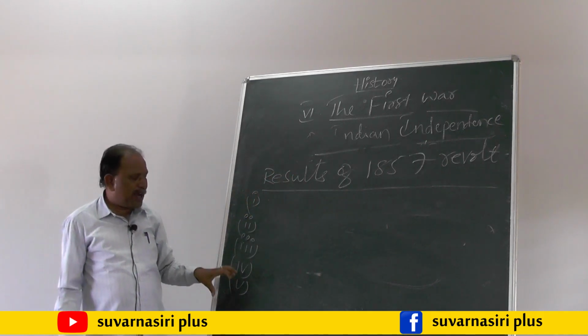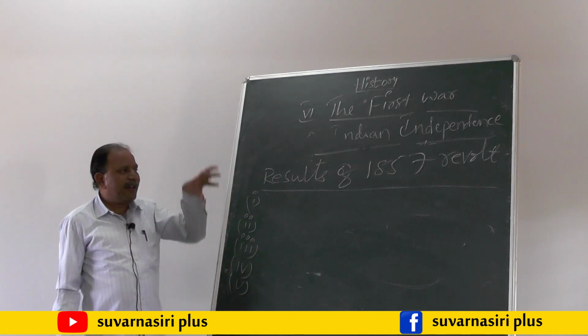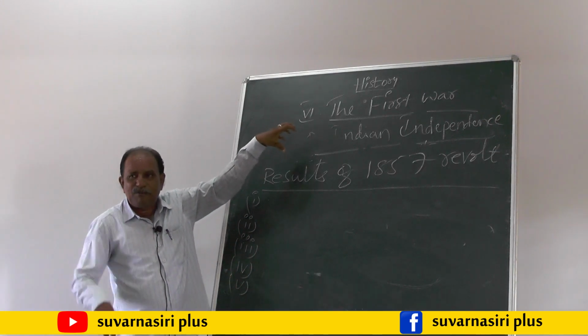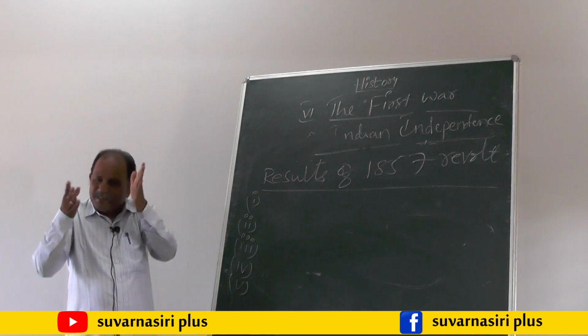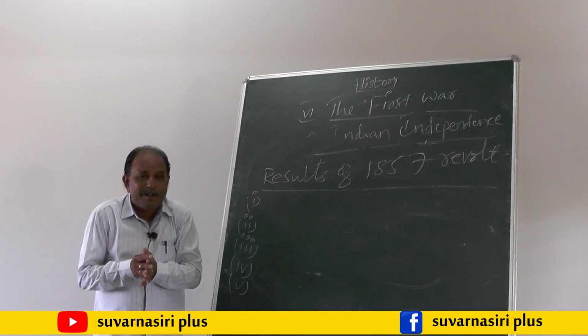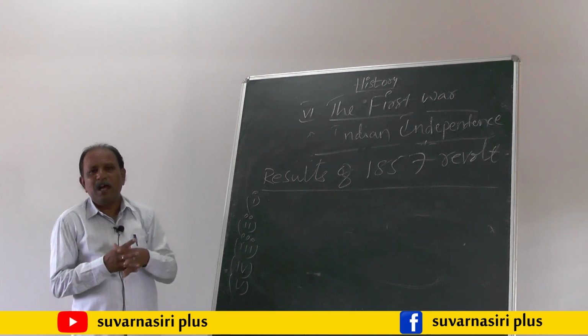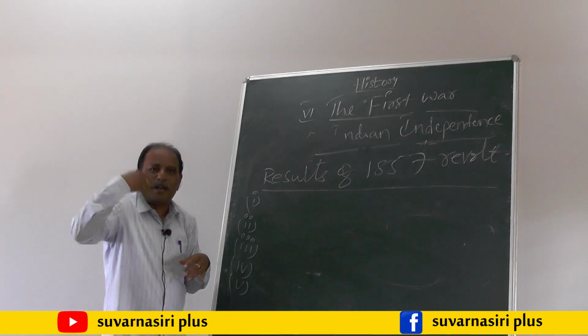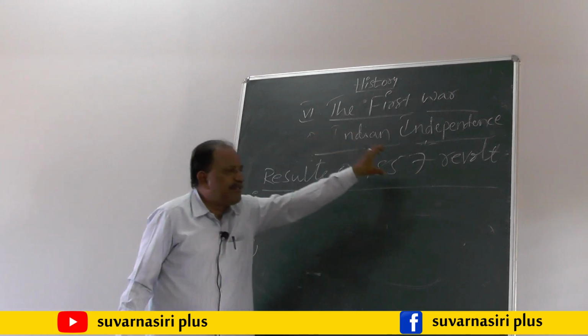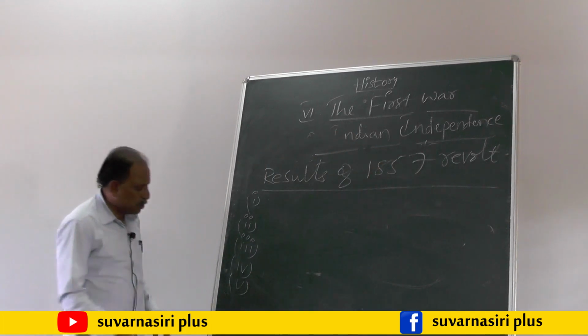The fifth point we have to write: at the time of the rule of the English East India Company, this company made some contracts or trade agreements with some of the local rulers. These agreements continued after the 1857 revolt also.